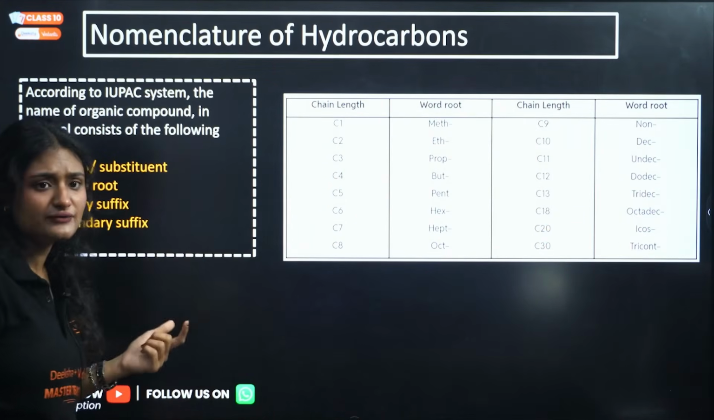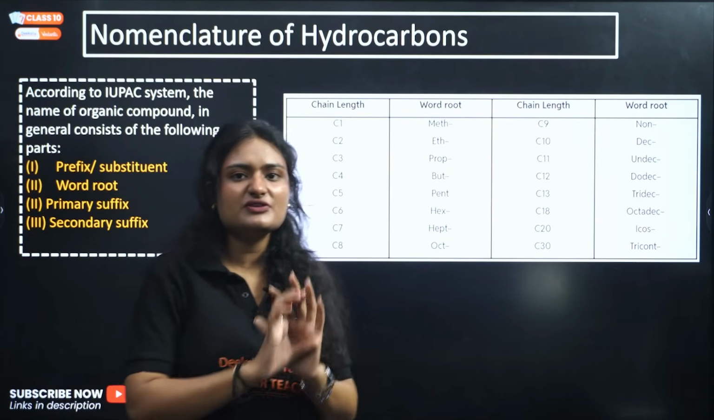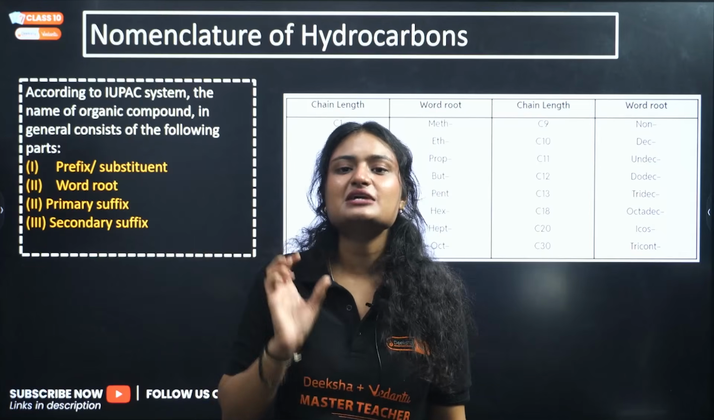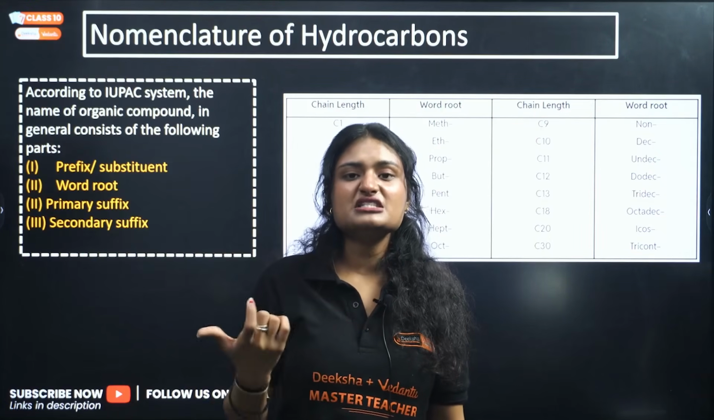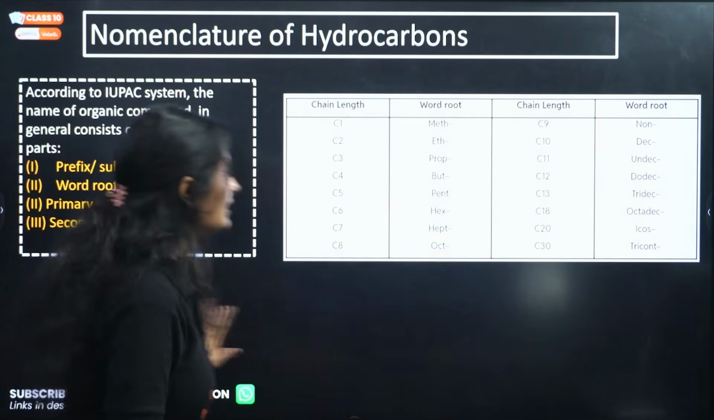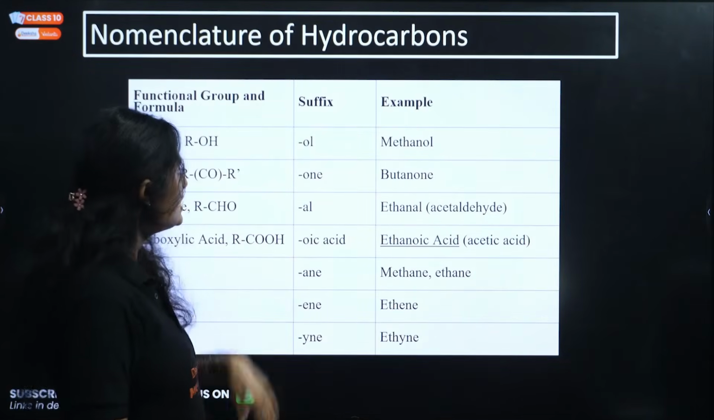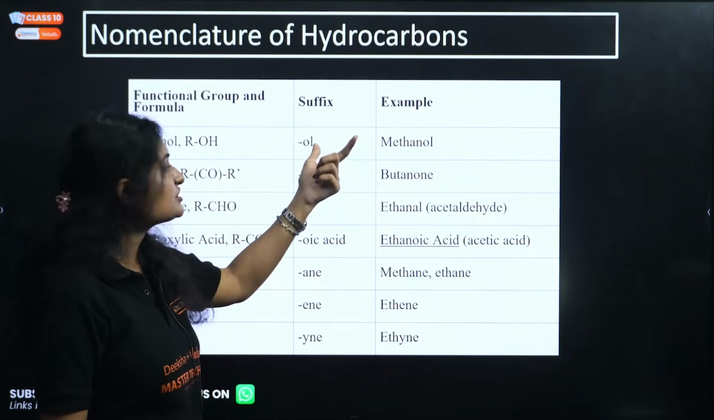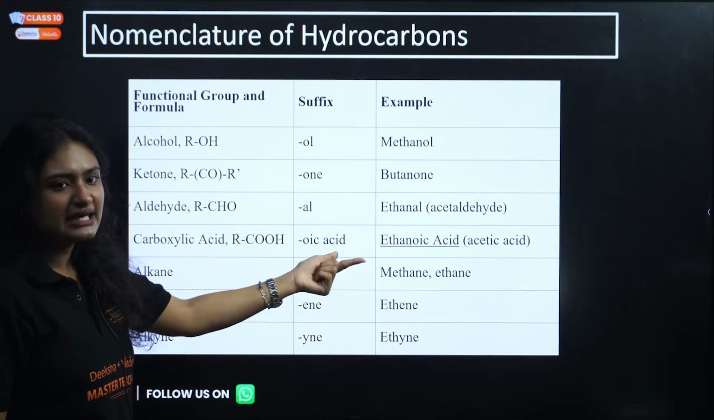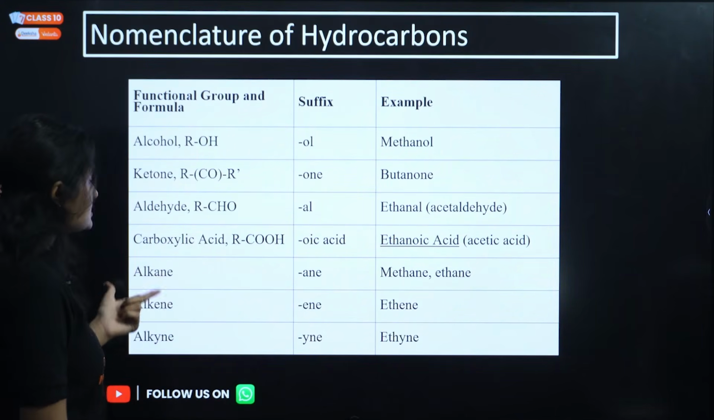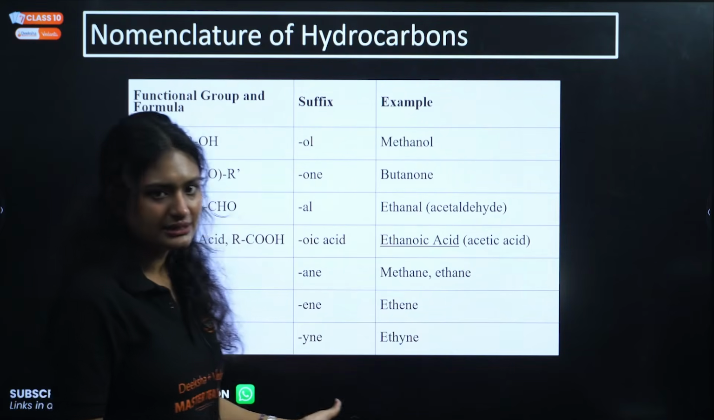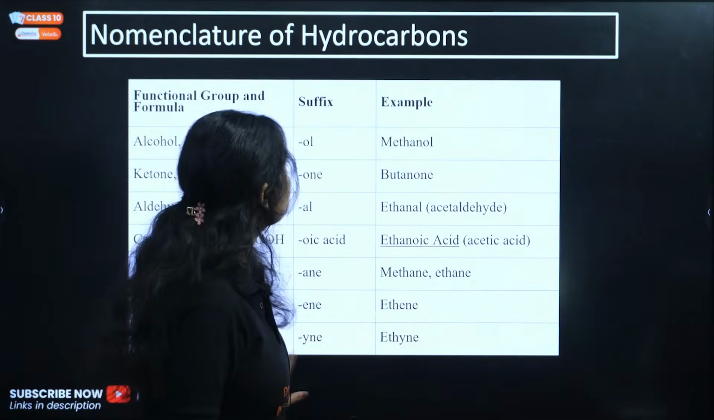Firstly you write the prefix or the substituent that you have. Then after that write the word root: how many carbons are there in that particular carbon chain? And then write the primary suffix, and if you have other functional groups, the secondary suffix. Let me give you some examples of the suffix. In case of alcohol you have the suffix ol. In case of ketone you have the suffix one. In case of aldehyde, you have the suffix al, carboxylic acid, oic acid, and alkane, ane. For alkene, you have ene, and for alkyne, you have yne. Okay? I hope that is clear.